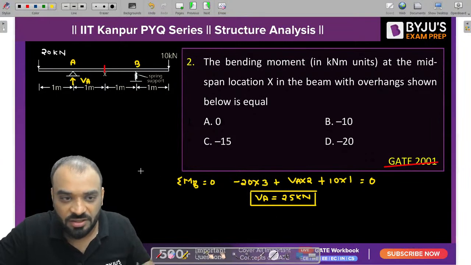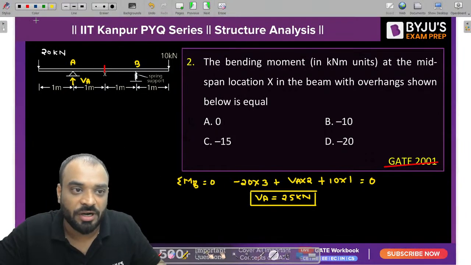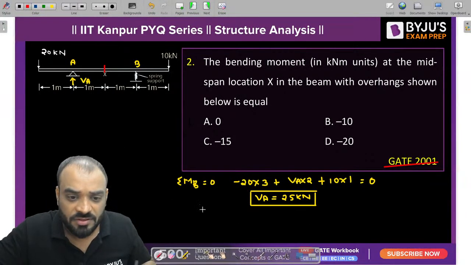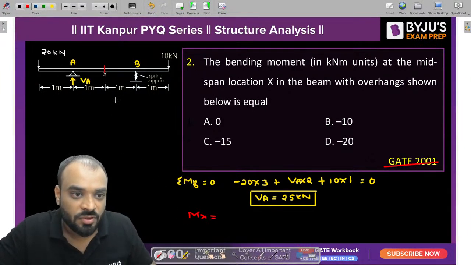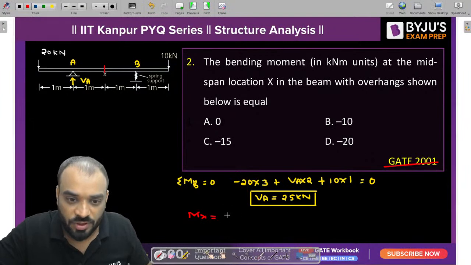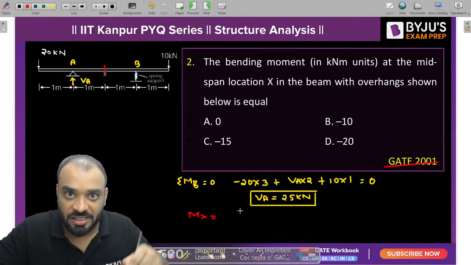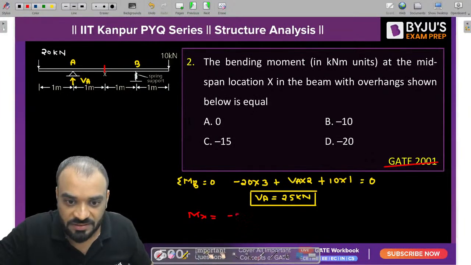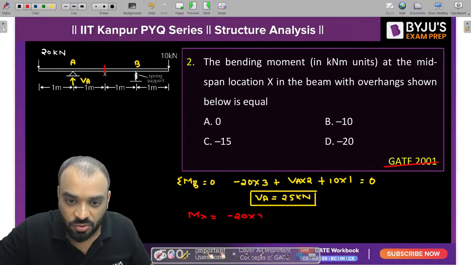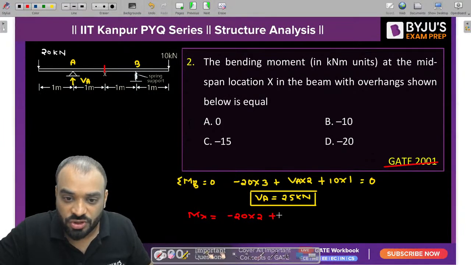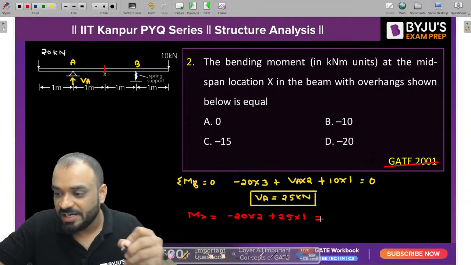Now I wish to find the value of bending moment at point X. It is very simple. The moment at X point is equal to 20 into 2, which is in anti-clockwise direction. So we will write minus because it is trying to create hogging moment. So minus 20 into 2 plus 25 into 1. Kindly calculate this value.